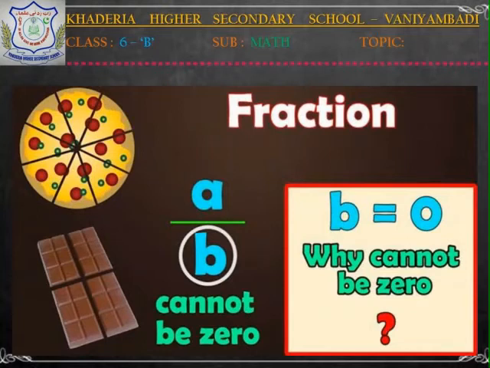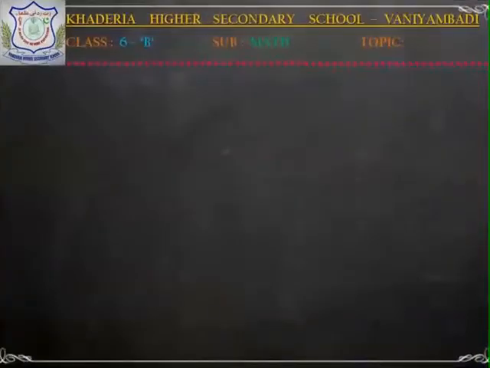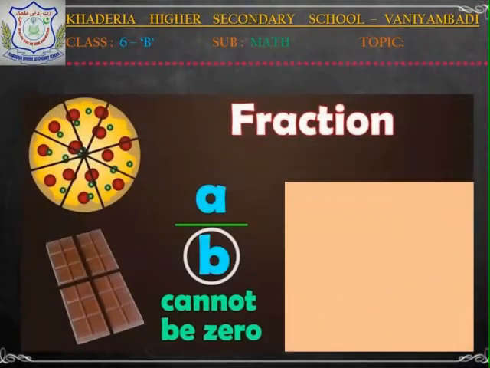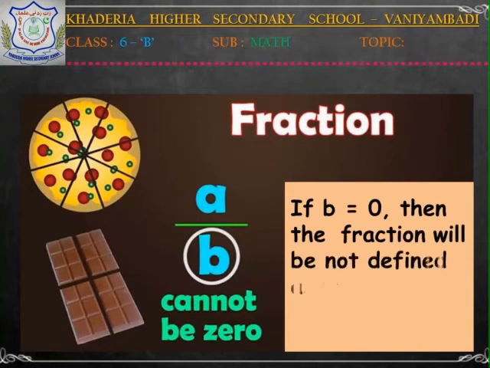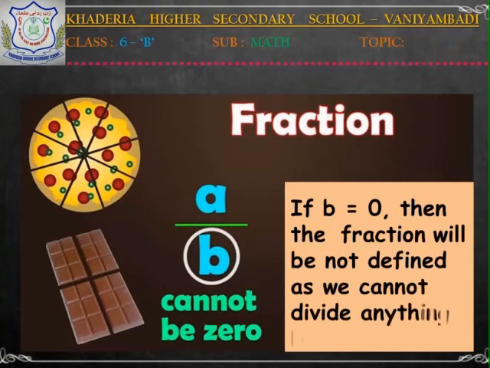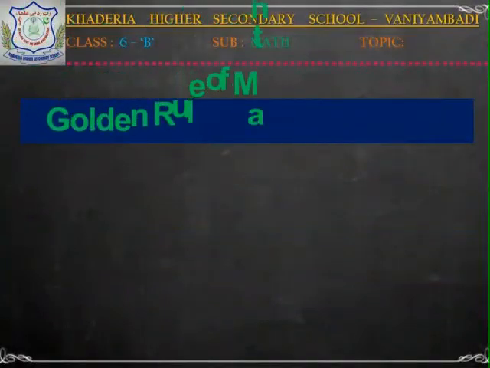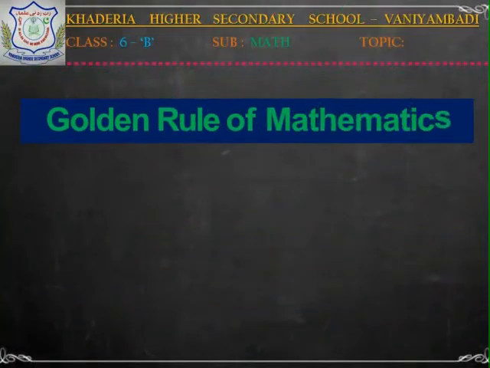If the denominator of a fraction is 0, the expression is not a legal fraction because its overall value is undefined. Hence, it has no meaning. Suppose the numerator is 0, then the fraction value will be 0. This condition can be called the golden rule of mathematics or fraction. A whole number cannot be divided into 0 parts.